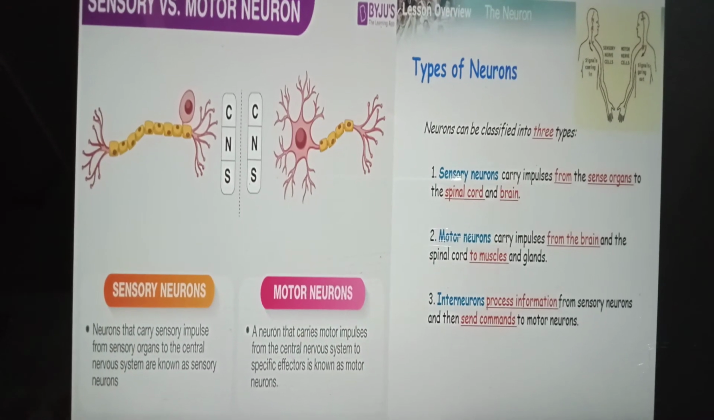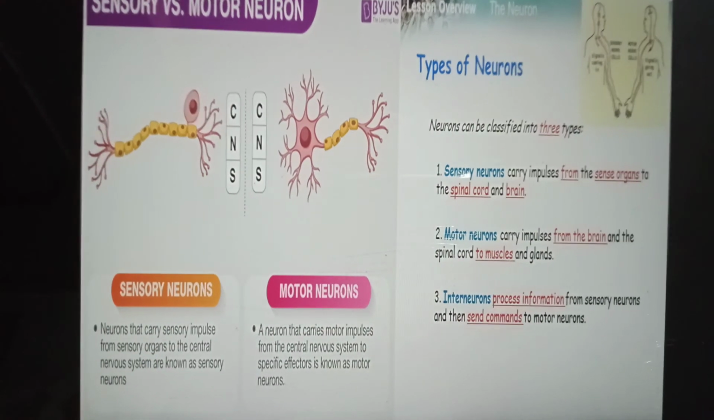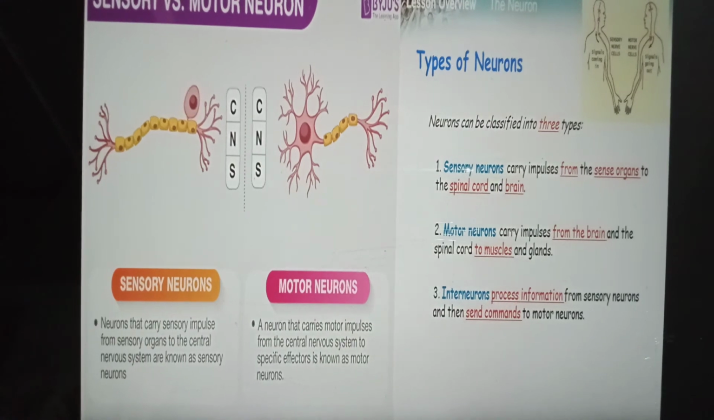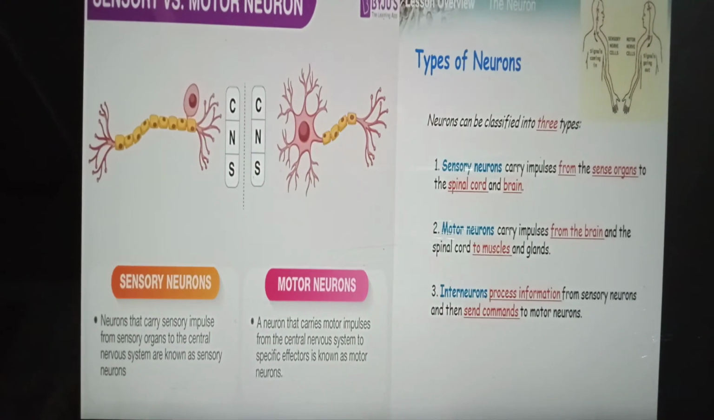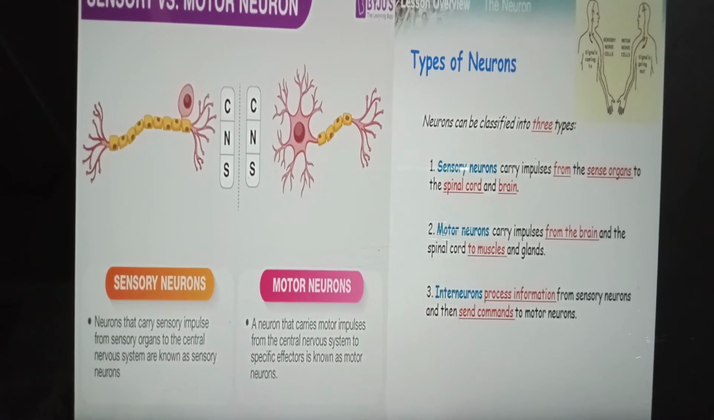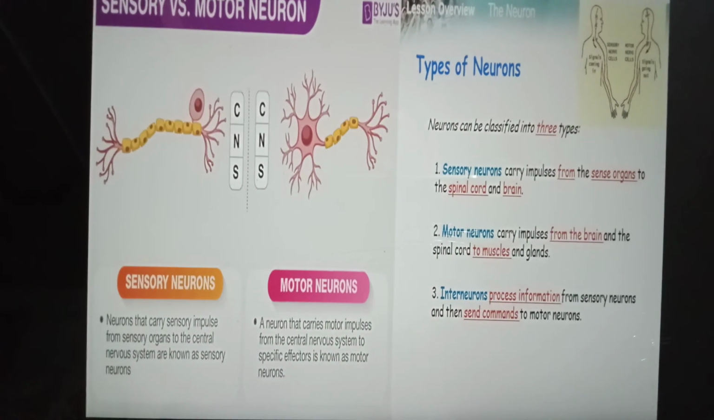A neuron that carries motor impulses from the central nervous system to the specific effectors is known as a motor neuron. And interneurons process information from sensory neurons and then send commands to motor neurons.